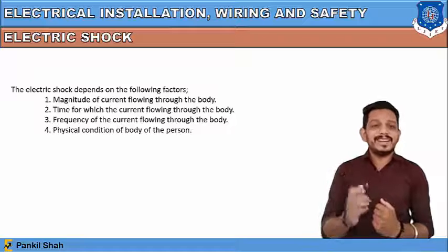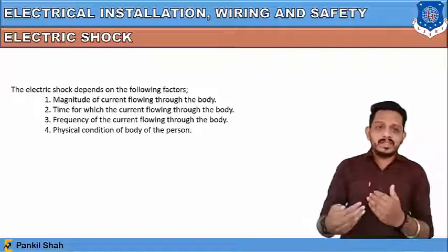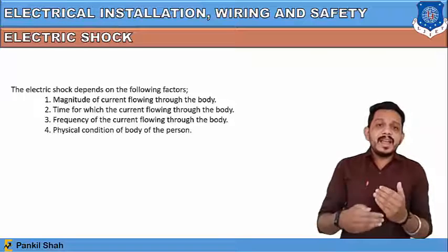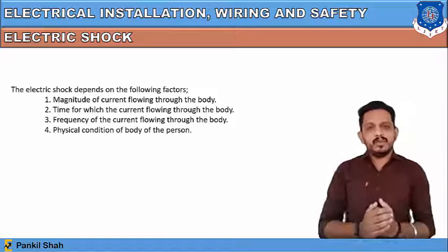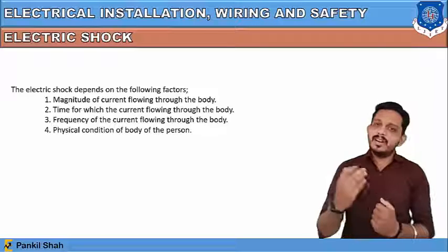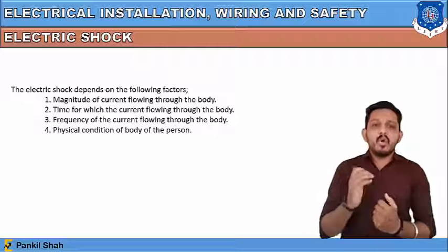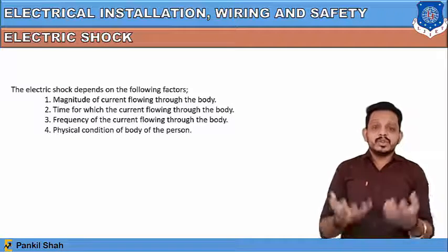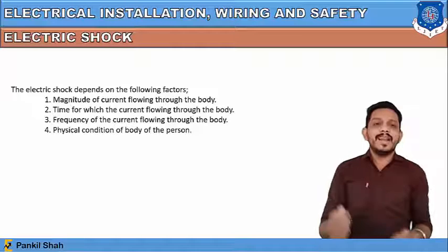Third important factor is the frequency of the current flowing through the body. What is the frequency? In what time period, how many cycles have passed through the human body? It is also a very important factor. And fourth is the physical condition of the body of the person. The physical condition of the person may be a reason for the electric shock.